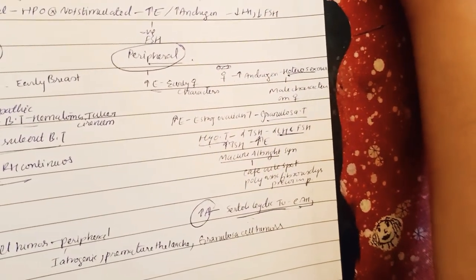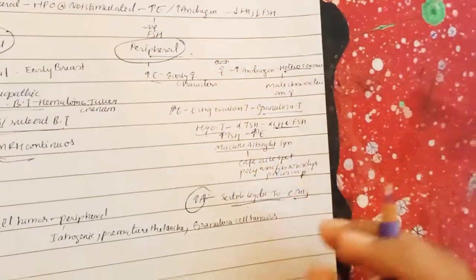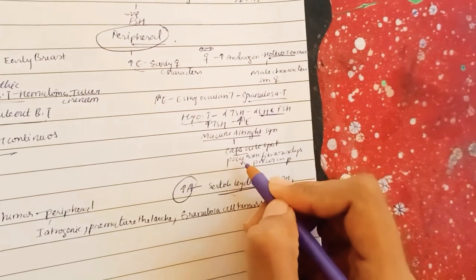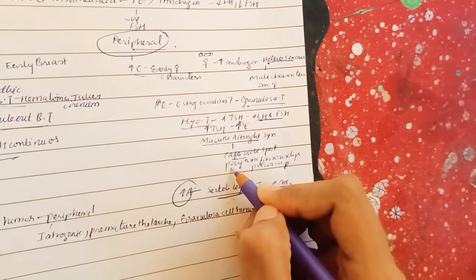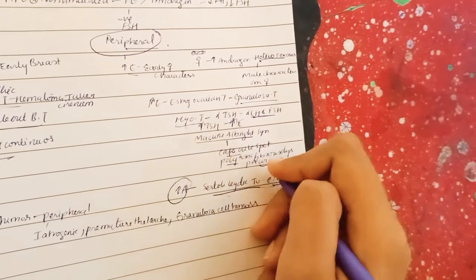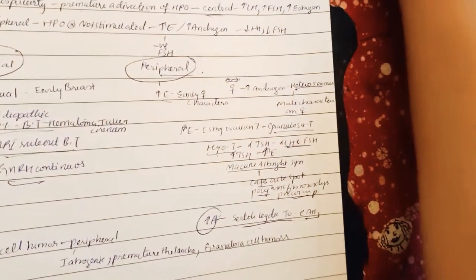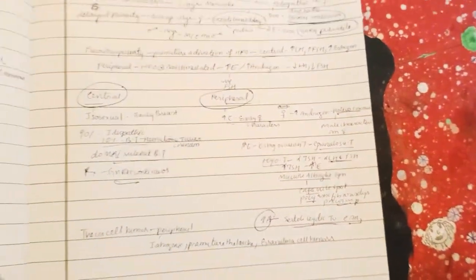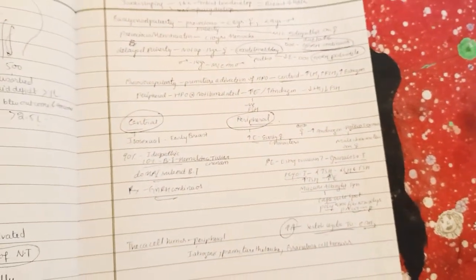Now let us discuss something about McCune-Albright syndrome. In McCune-Albright syndrome, you will see cafe-au-lait spots, there is also polyostotic fibrous dysplasia, and also precocious puberty. This is what we need to know in puberty. So by this we completed puberty. Next we'll start with the menstrual cycle.